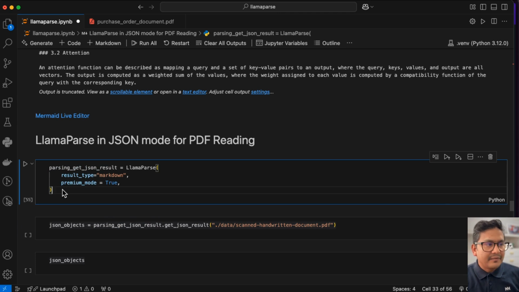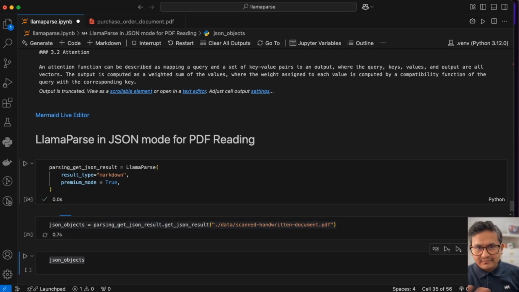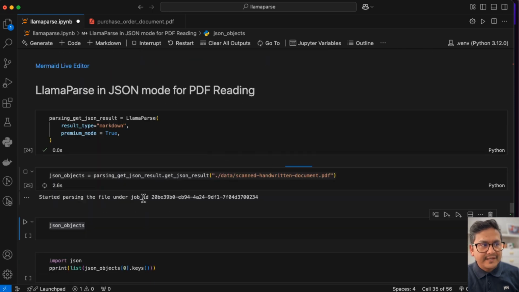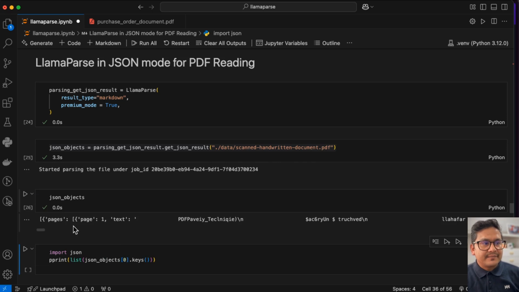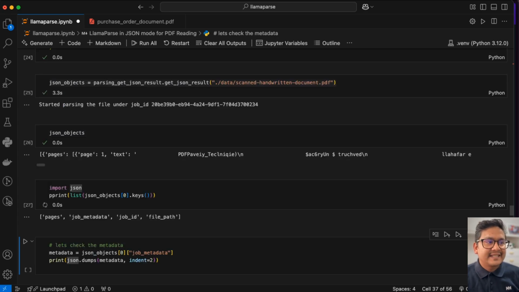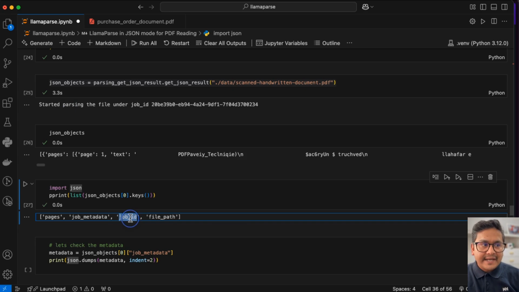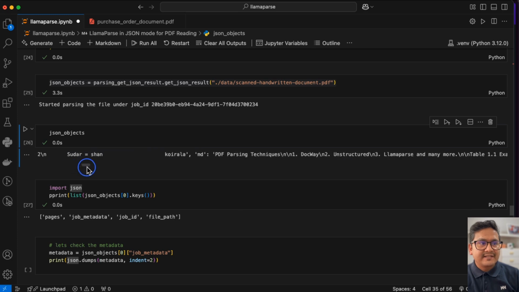This is just a simple parser, and I will pass the same scanned handwritten document, so it's quite faster to do the things. And I can just go here and say, okay, JSON objects, it is shown here. I will import the JSON, and maybe I'll just take the keys. There is the job metadata, there is job ID, and the file path that is being extracted. You can scroll here and see all the different things.